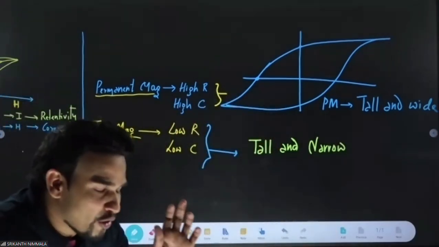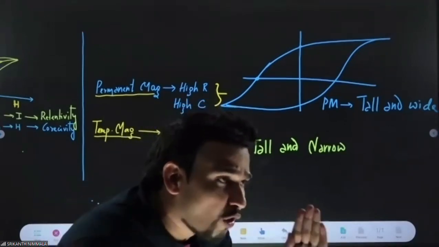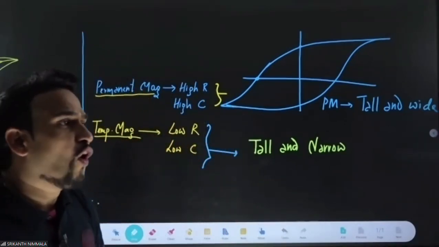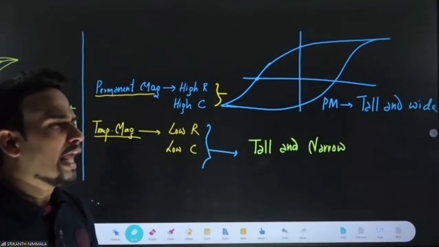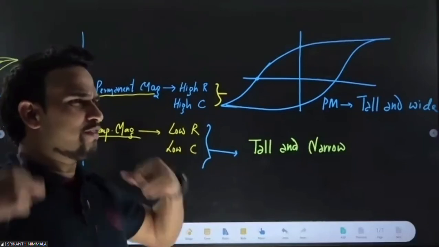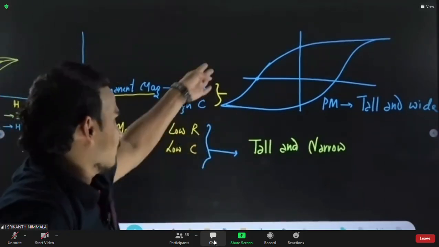For a temporary magnet also, your hysteresis curve must be tall and narrow. Yeah, like me. I'm tall, 6 feet 4 inches, and I'm narrow also. That is like Naren sir, that is like me.